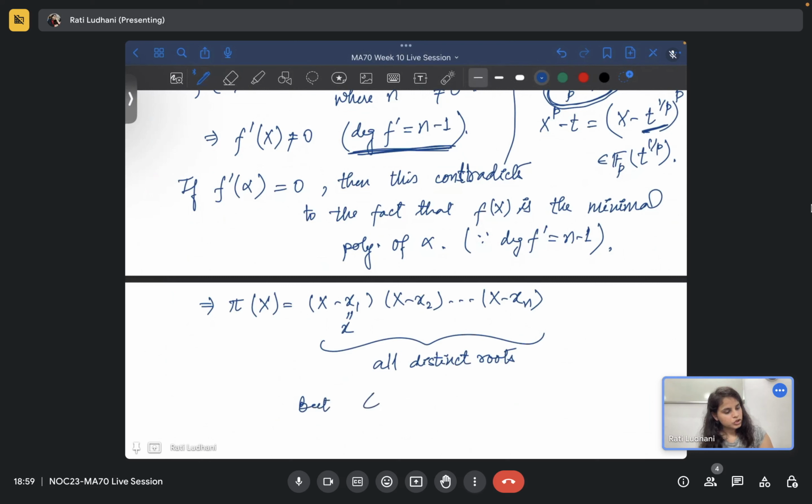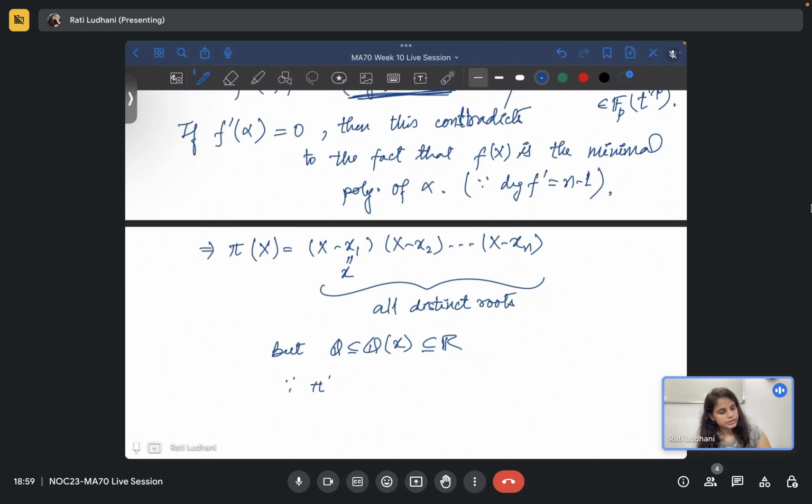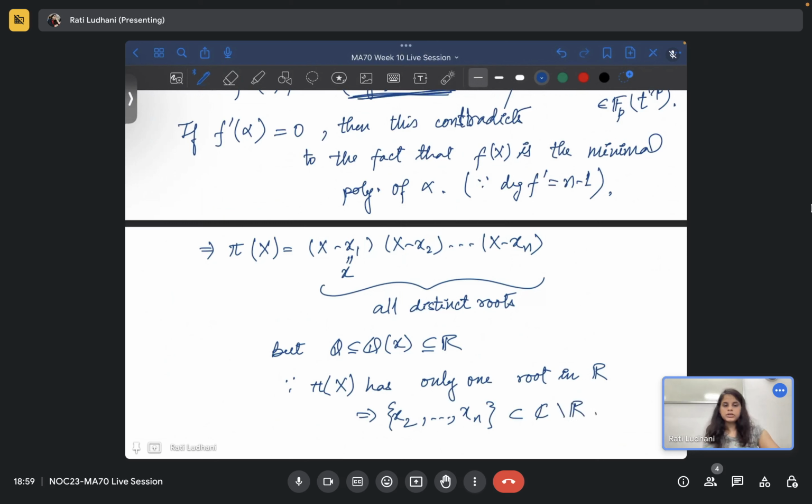But now you know that x1 is in R, so there is this condition you have, and since pi x has only one root in R, this implies x2 to xn are in C and not in R. All are complex numbers, not real numbers.